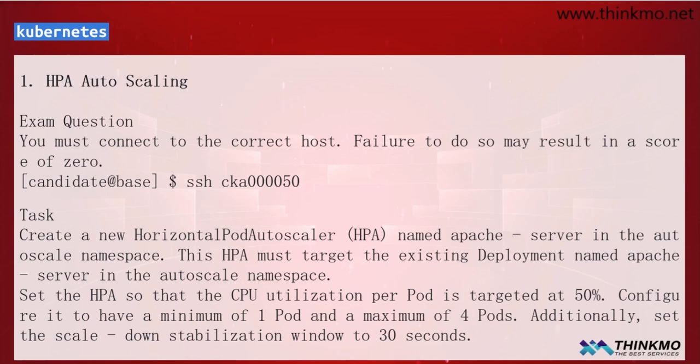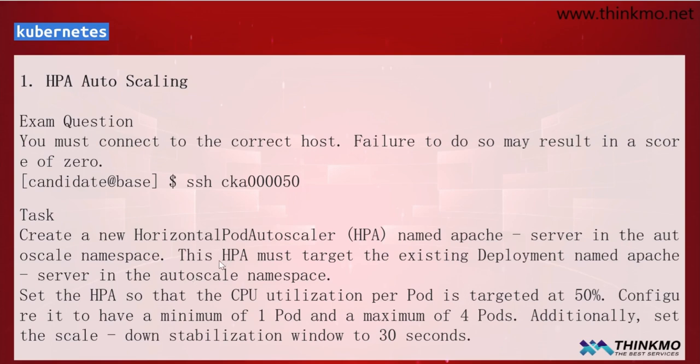Next, let's move on to a hands-on demonstration of how to tackle our first question, which is about HPA automatic scaling. For each question, I've marked something here. What do you need to pay special attention to? You must be clear about which remote host you're working on. This is very important, so please keep it in mind.